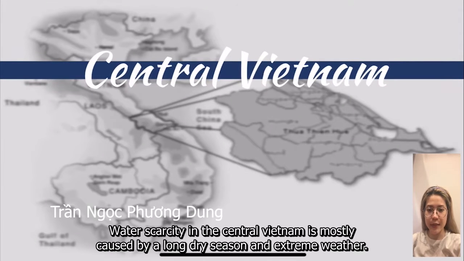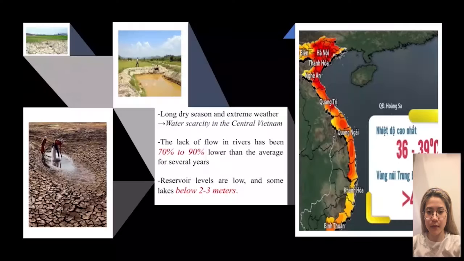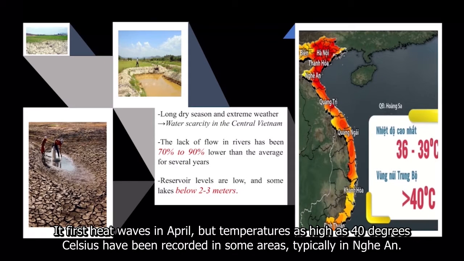In addition, Central Vietnam has to face water scarcity. It is mostly caused by long dry seasons and extreme weather. The heat first hit quite early in April, and temperatures as high as 40 degrees Celsius have been recorded in some areas,